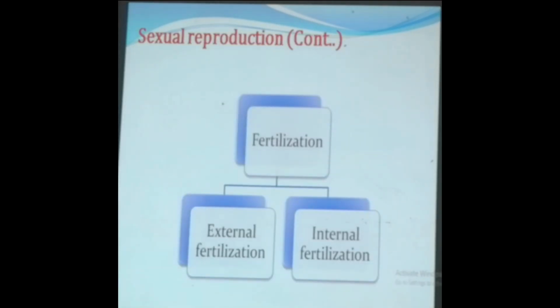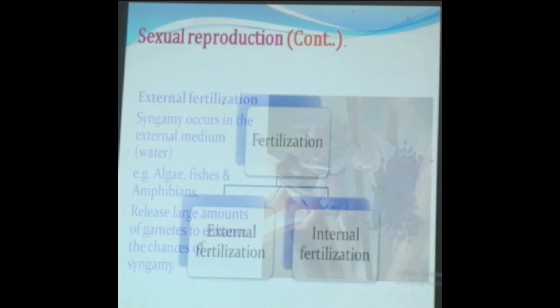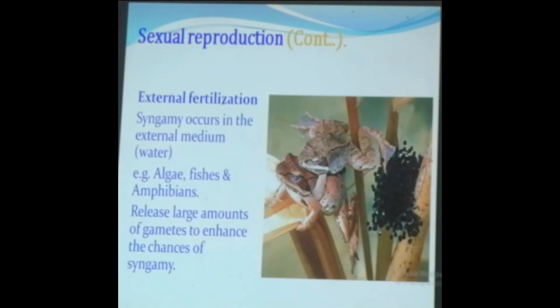Now moving on to the fertilization phenomena, where two types of fertilization take place: external fertilization and internal fertilization. External fertilization occurs in the external medium. That means the syngamy occurs in the external medium like water. This takes place in algae, fishes, amphibians. That means they release a large amount of gametes to enhance the chance of syngamy.